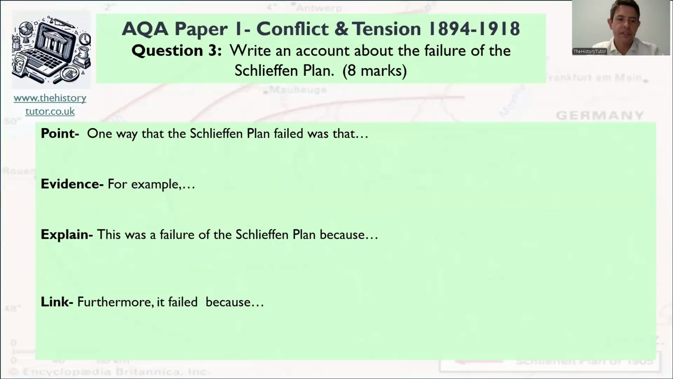We're doing the point, evidence, explain, link, as I explained earlier. So one way the Schlieffen plan failed was that we want to create an argument. Was that it allowed the British to invade and slow them down? Was that the Russians invaded too early? Try and give an idea.